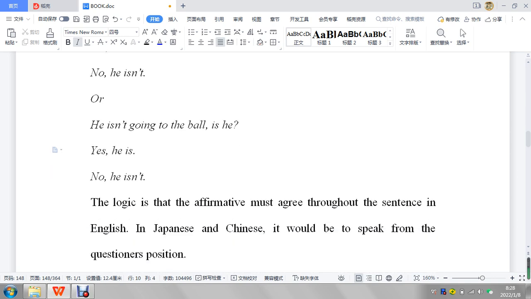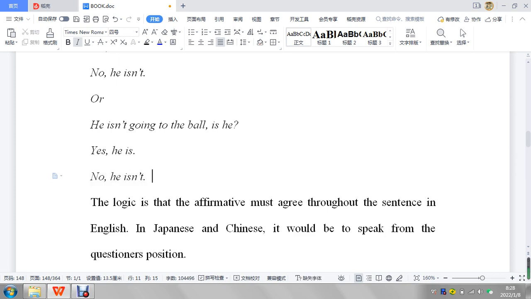So here's the logic. The logic is the affirmative must agree throughout the sentence. So if I say, he isn't going, then I will disagree. This is disagreeing, and say, yes, he is. If I'm agreeing, it'll be no, he isn't.